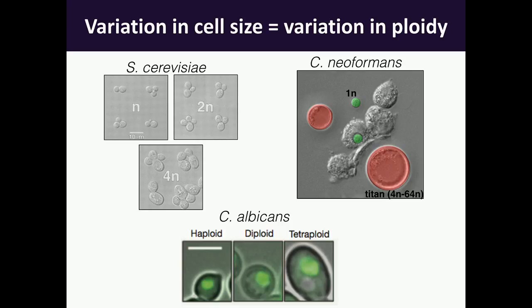And we see this in the premier model system, Saccharomyces cerevisiae, where Bob Mortimer showed in the late 50s very clearly that haploids are smaller than diploids, which are smaller than tetraploids. But we also see it in pathogenic fungi, such as the Basidiomycete Cryptococcus neoformans, which we inhale as spores and which gets across the blood-brain barrier and causes meningitis, and also the fungal pathogen Candida albicans, which is more closely related to Saccharomyces cerevisiae and the system that I'm going to be talking about primarily today.